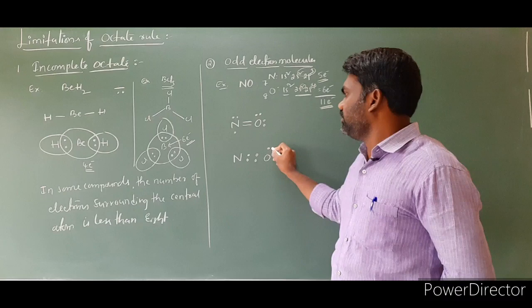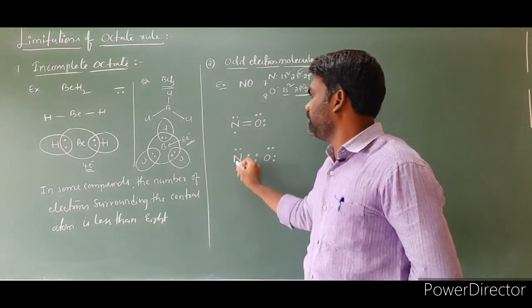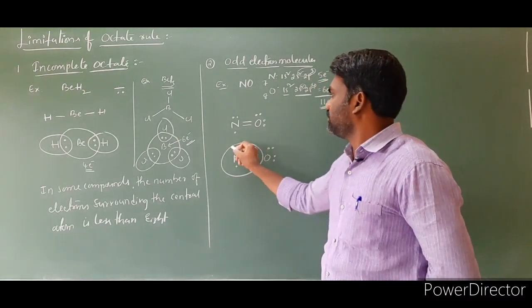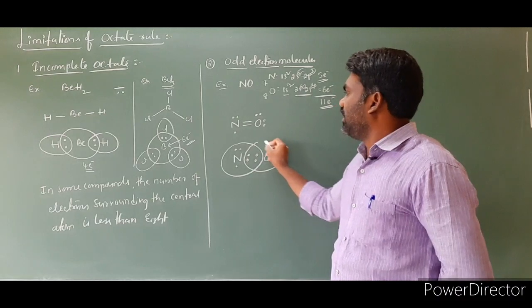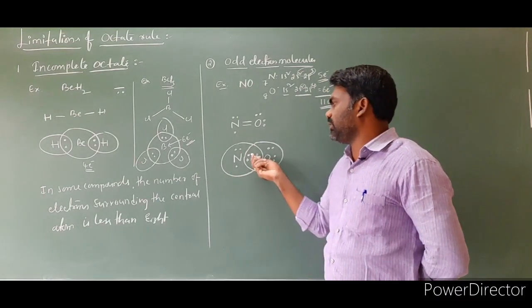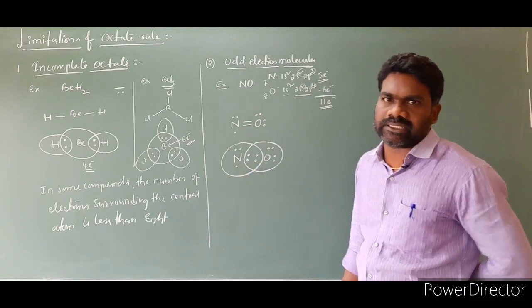Oxygen: 1, 2, 3, 4, isn't it? Here is 1, 2, here is 1. Share the electrons. After sharing the electrons, look at this oxygen: 1, 2, 3, these electrons belong to this oxygen, and these electrons belong to this nitrogen. We are very familiar with this term also.